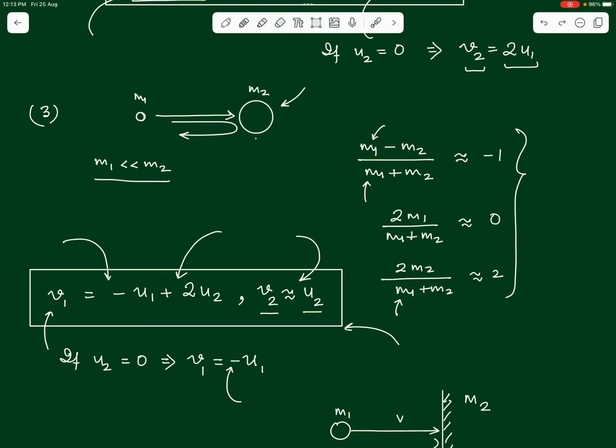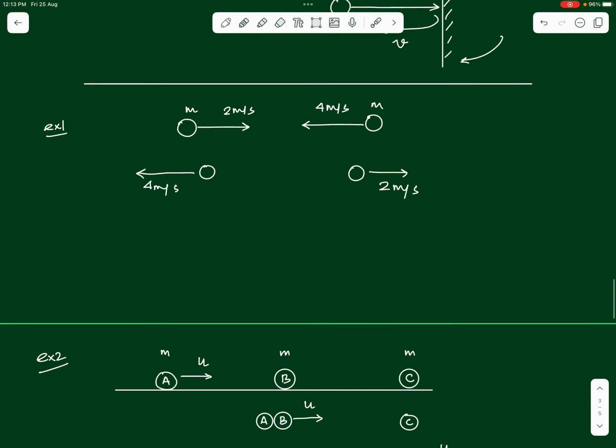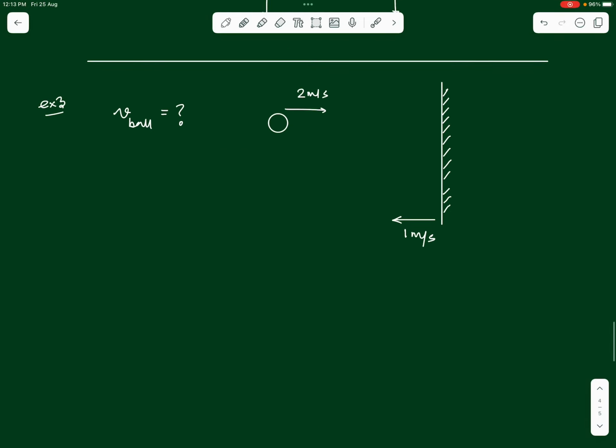We know what will happen to the final velocities of the two, right? So we use this directly over here. Can we say the ball will continue to move with the same speed of 1 meters per second, no change will happen in the velocity of the wall, whereas for the ball, let's call this mass 1 and this mass 2, so that the final velocity of the ball is v1, which by definition is minus u1 plus 2 times u2. This is the expression that we have obtained above in the final result.